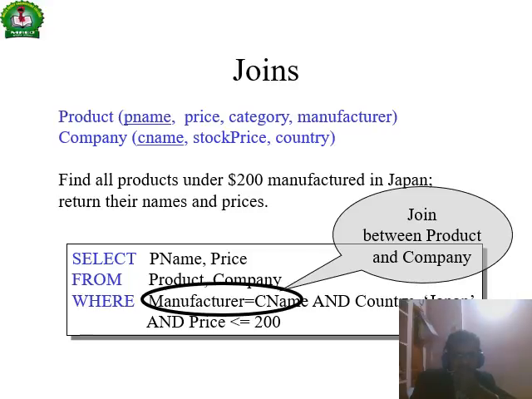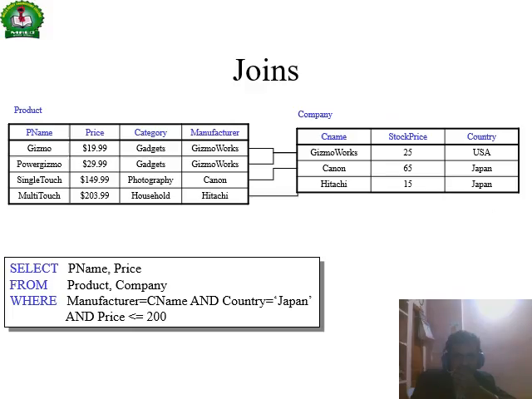Join operation means joining each row. Product dot p name, p dot price, p dot category, p dot manufacturer. This row matches with the first, second and third rows, and the second row also maps with the first row of the second table, second row, third row. The third and fourth rows also map with the first, second and third rows.